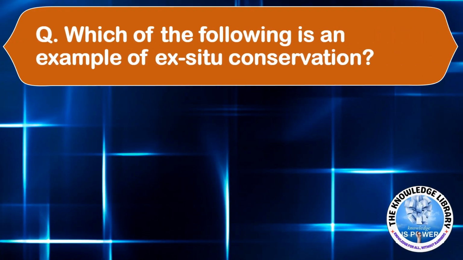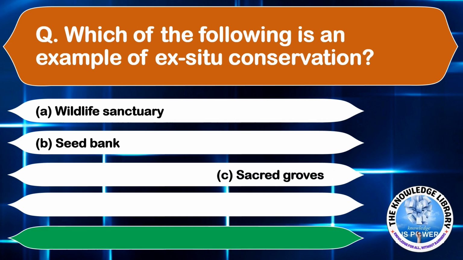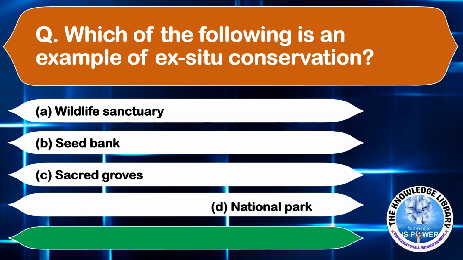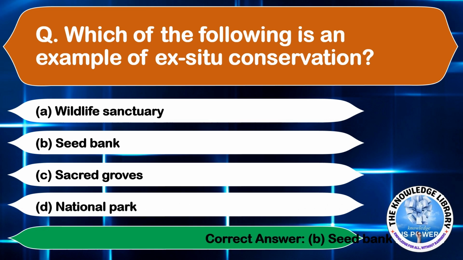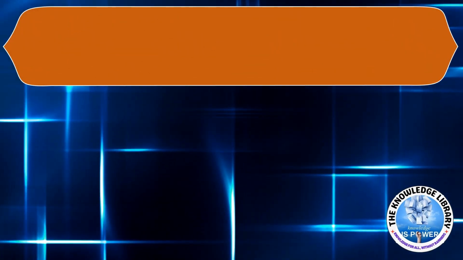Which of the following is an example of ex situ conservation? Option A, wildlife sanctuary. Option B, seed bank. Option C, sacred groves. And option D, national park. The correct answer is option B, seed bank. Moving on to the next question.